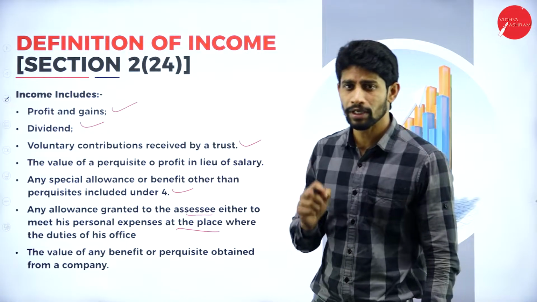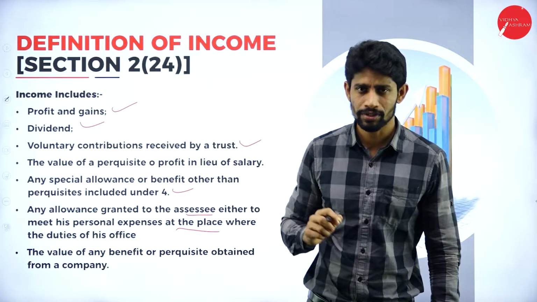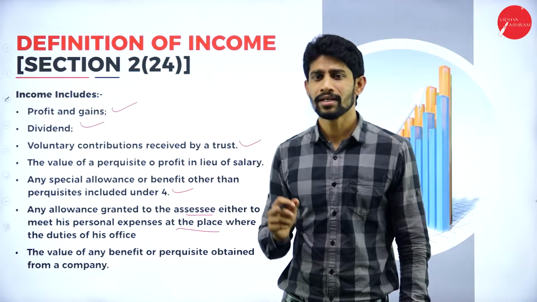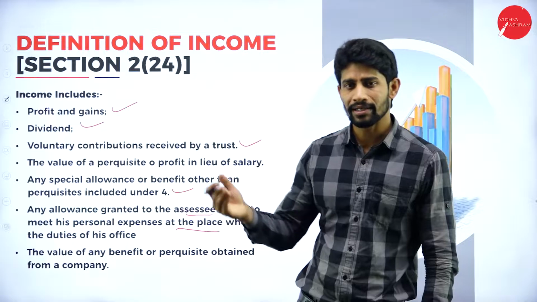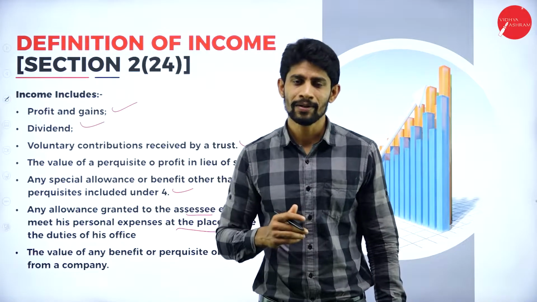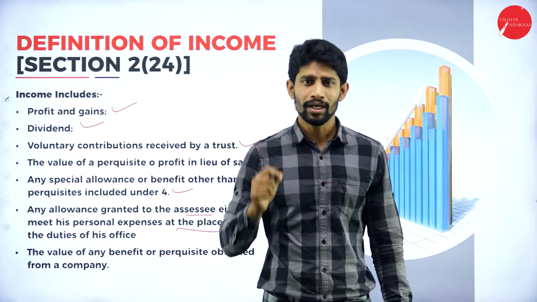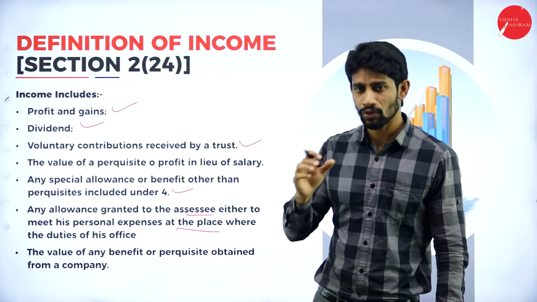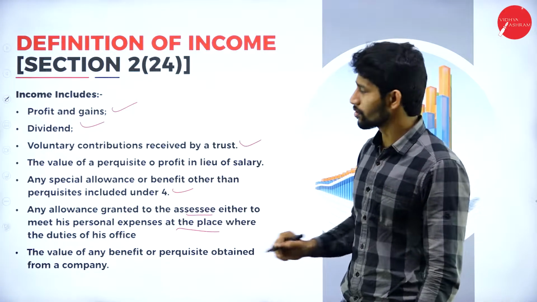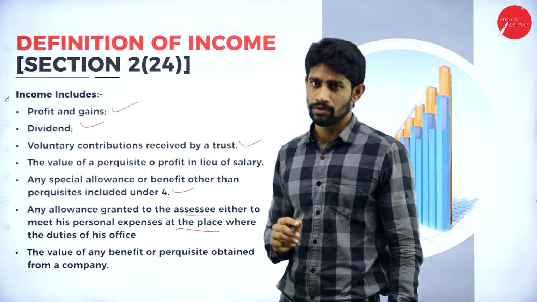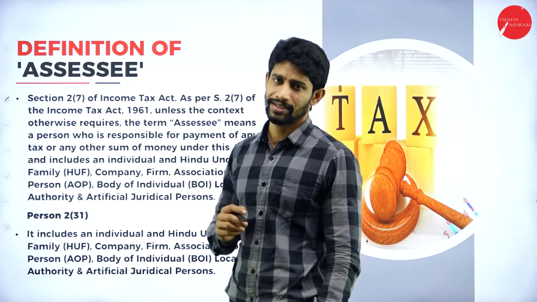So any kind of income earned by any individual person or by a company is considered as income. Whether he is winning from a lottery, receiving dividend, receiving interest, receiving salary, or selling a property and receiving the amount, everything will be an income for an individual person. So we don't have a proper definition, but the word income includes this many incomes. So moving further, definition of assessee.